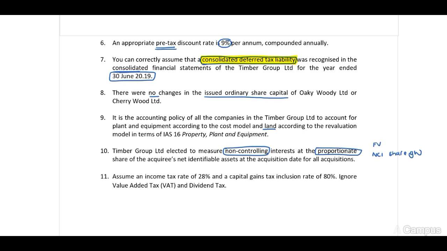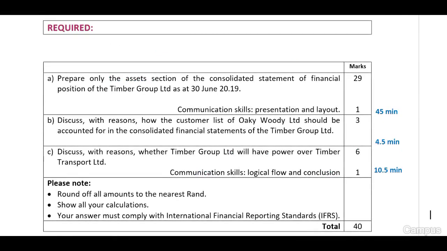11. Assume an income tax rate of 28% and capital gains tax inclusion rate of 80%. Ignore value added tax and dividend tax. Right, let's have a look at the requirement. At the first opportunity when you are allowed to write, please allocate the minutes to each section. Remember that this will be the marks times 1.5, and this will be the minutes that you are allowed to spend on each section. Therefore, when you look at requirement A, 30 marks, you are allowed to spend 45 minutes. B, 3 marks, 4.5 minutes, round this down. And C, 7 marks, therefore 10.5 minutes.